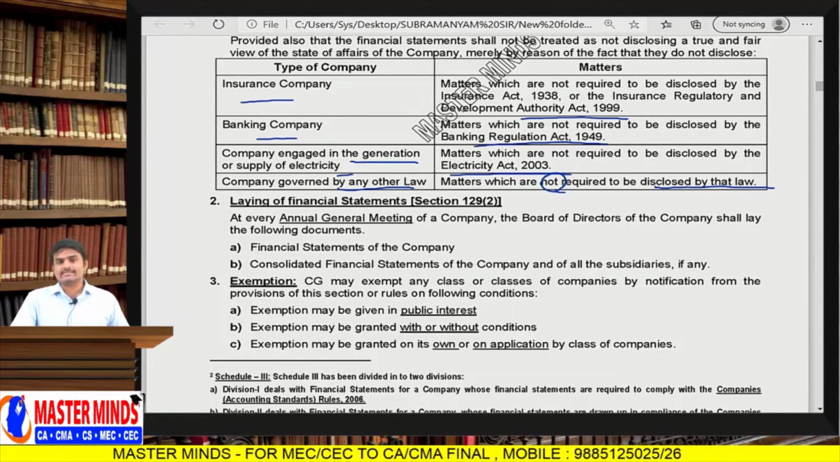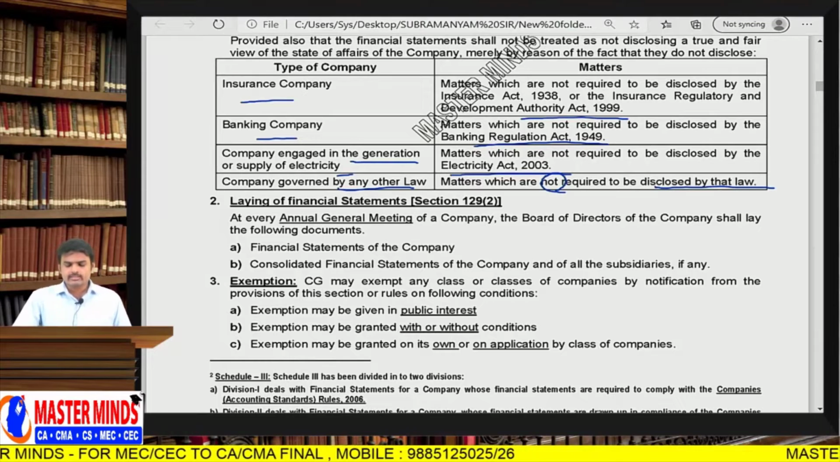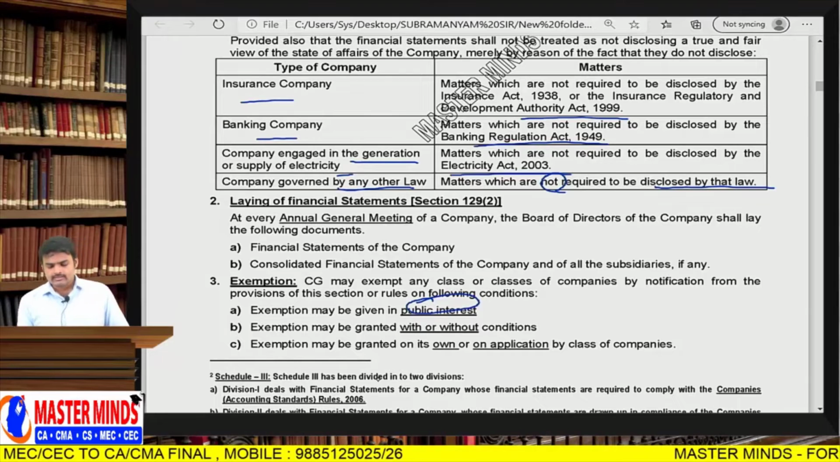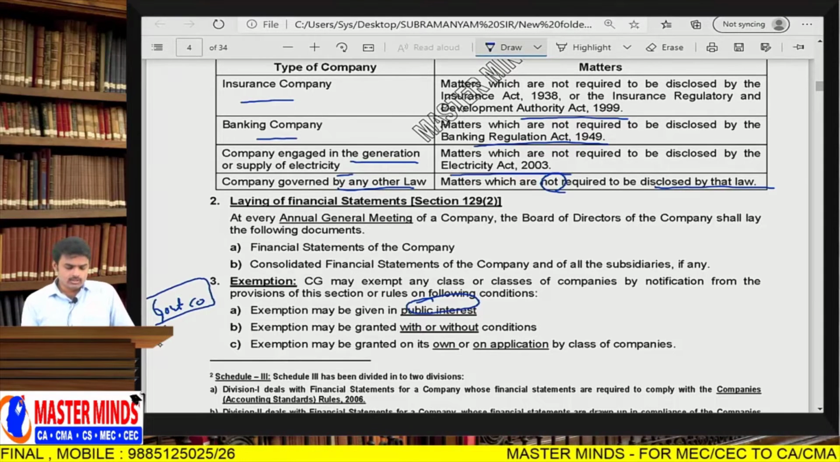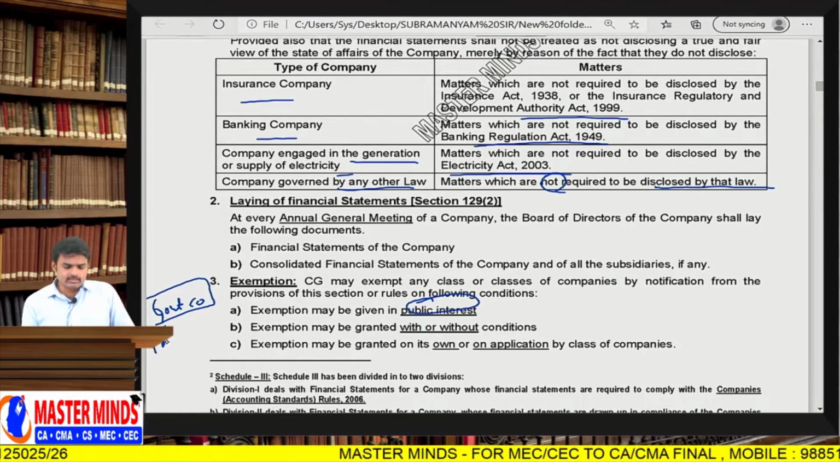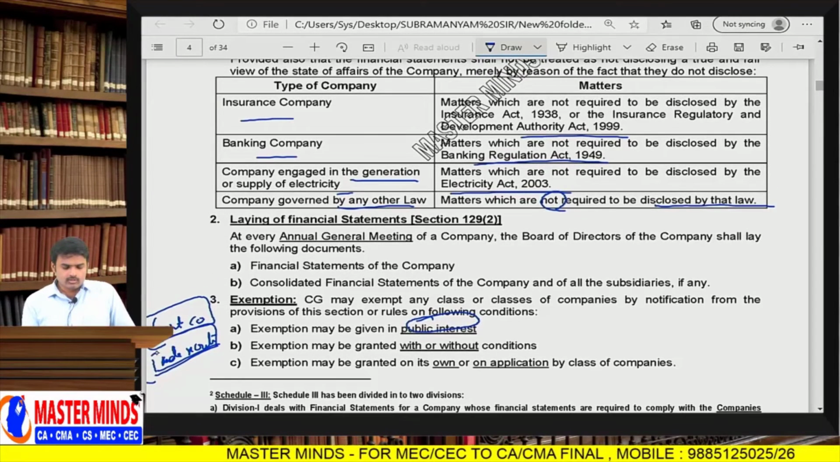Exemption. The Central Government may exempt compliance with these rules, form Schedule 3, accounting standards 2 and 5, and consolidation, provided that the exemption is given in the public interest. For example, one government company is a pharma company. All trade secrets they have to maintain confidential, and the financial statements contain those points also.